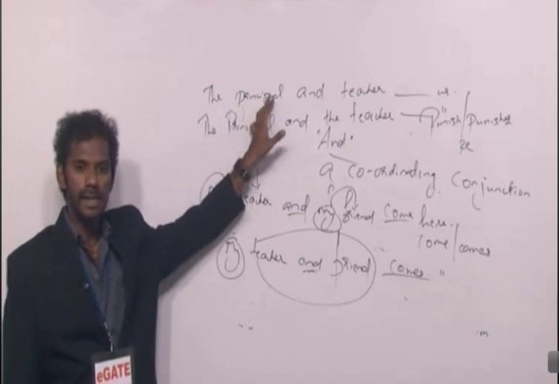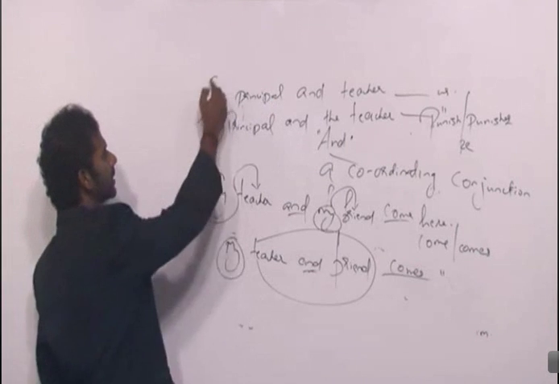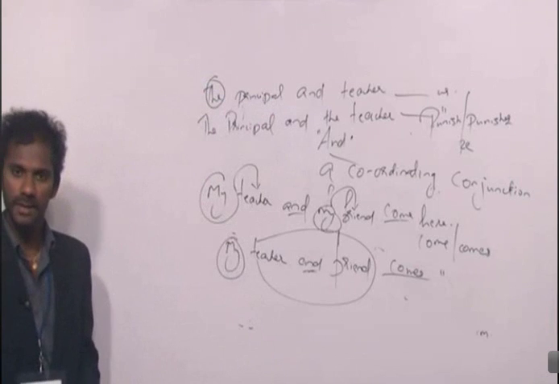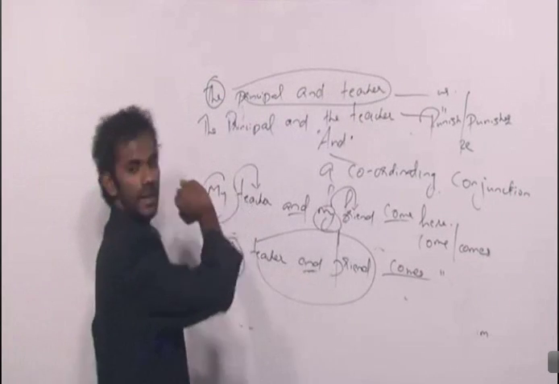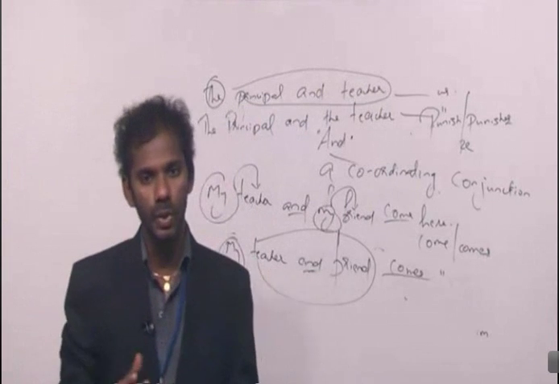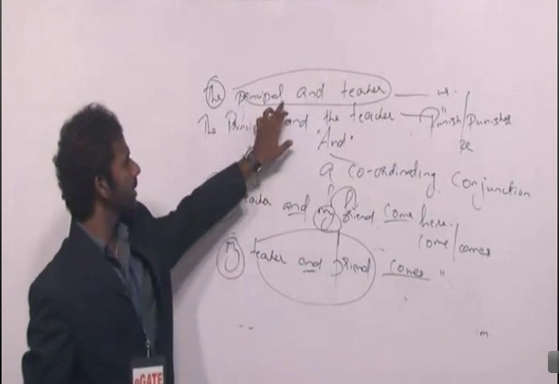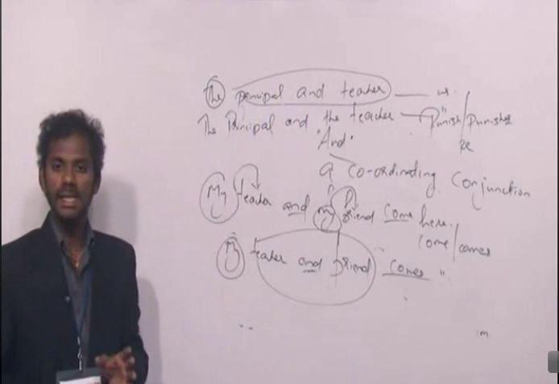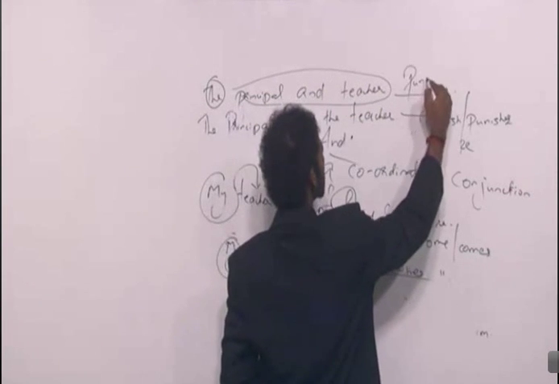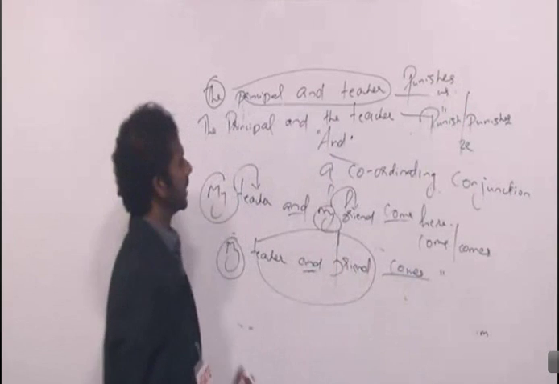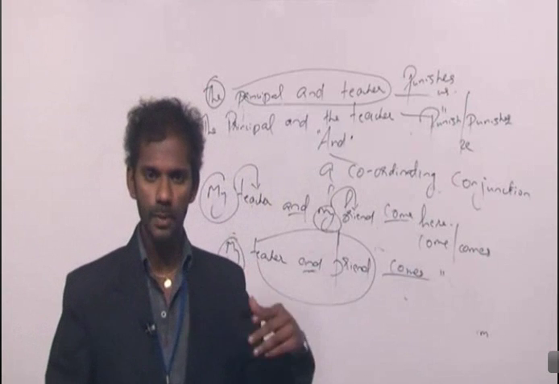In the first sentence, "and" is combining two similar entities. The simple reason is, I use the word "the" only once. That means "the" refers to principal and teacher. That means there is only one person playing two roles. The same person is principal as well as teacher. So in the first sentence, "and" is combining two similar entities. Subject is taken as singular. So verb also must be singular. Punishes us. The principal and teacher punishes us. Fine. Come to the second one.